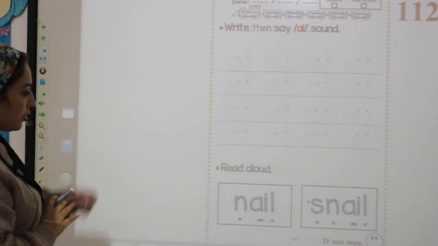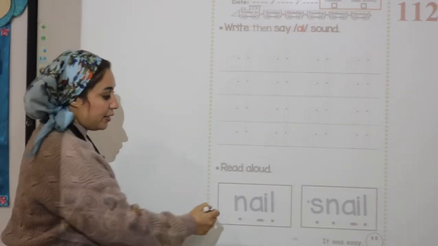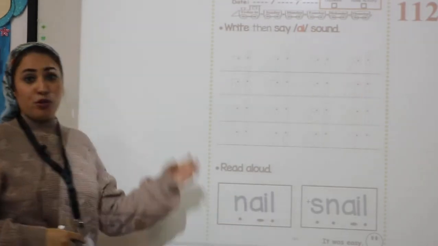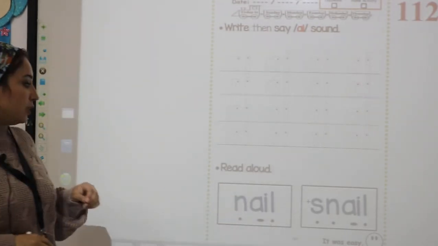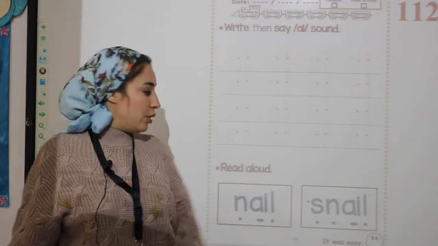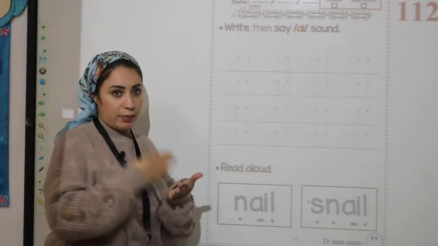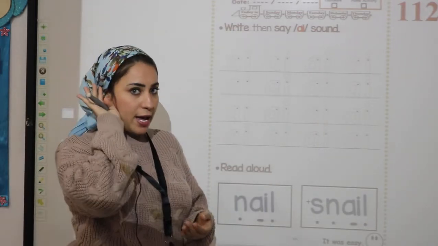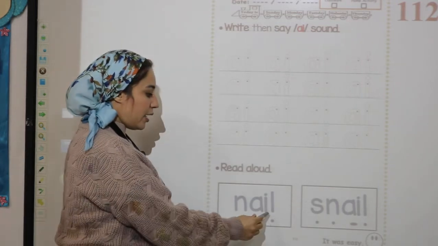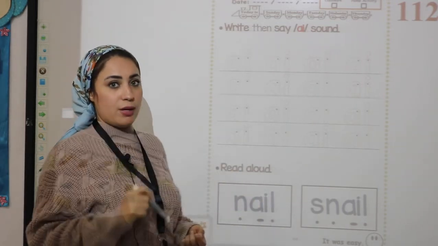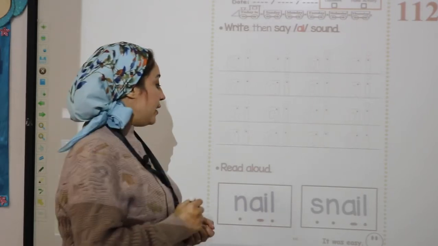Next. Here we are going to read these words. Nail. What is the first sound in the word nail? Okay. And what is the middle sound? A. And what is the last sound? Nail.